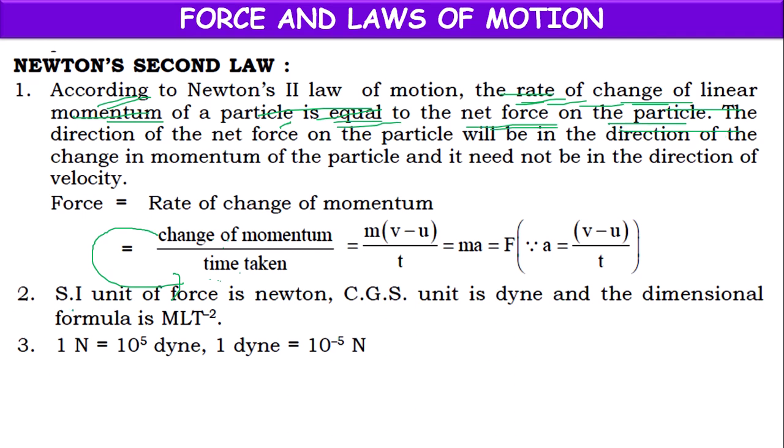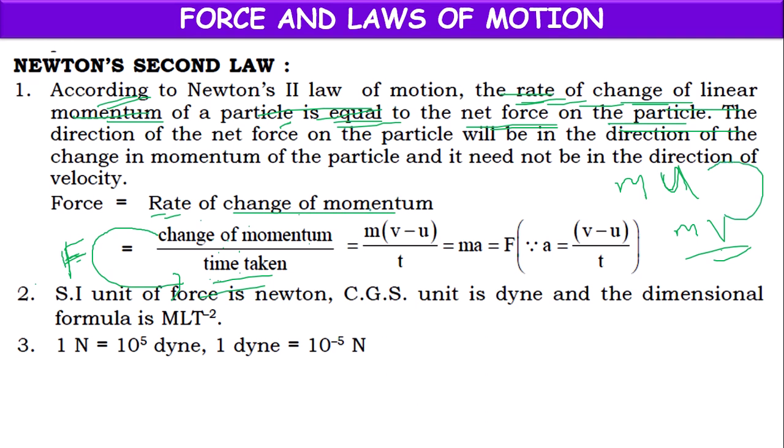So net force F is defined as rate of change of momentum. Rate of change of momentum means change of momentum by time taken or time interval. Change of momentum means, if the initial velocity is u, mass into velocity, mu, is the initial momentum. If the final velocity is v, mv is the final momentum.